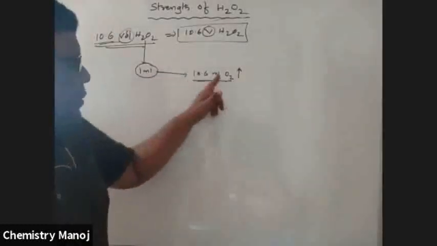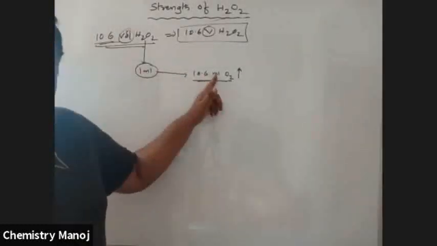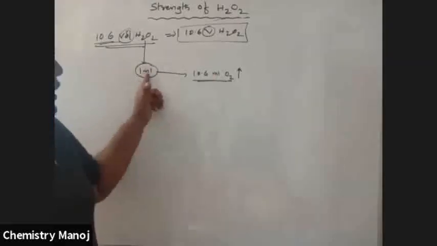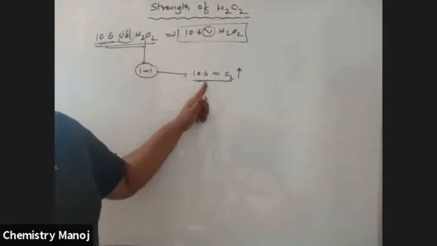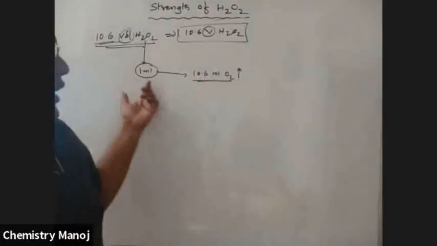If it is ml, it is ml. If it is liters, it is liters. So the same unit is used. Generally 1 ml is collected. The more O2 liberated from 1 ml, the more concentrated the H2O2 solution is. Is this clear?